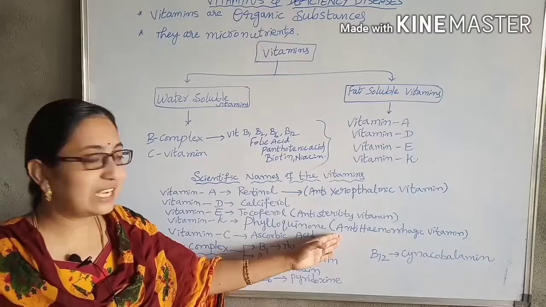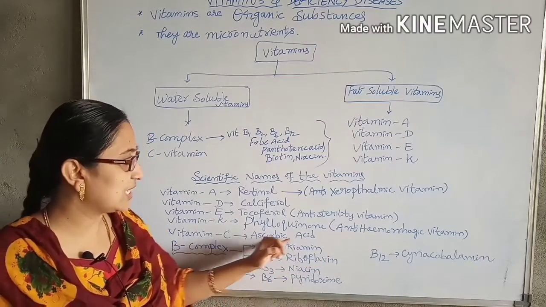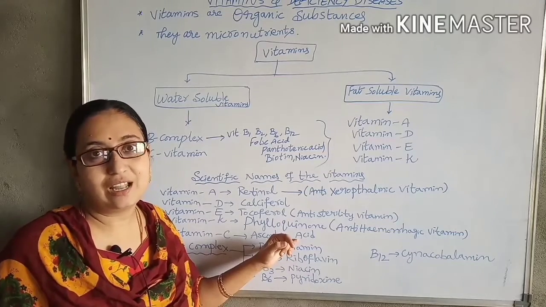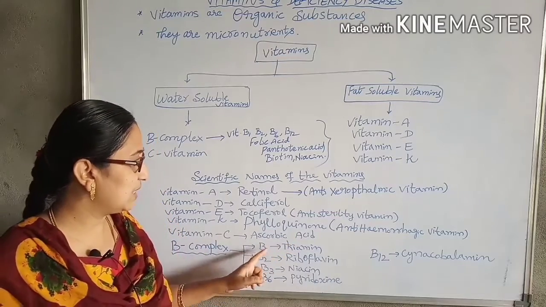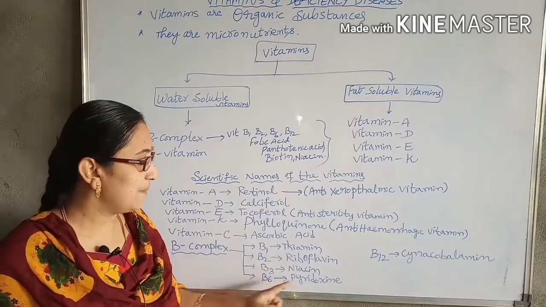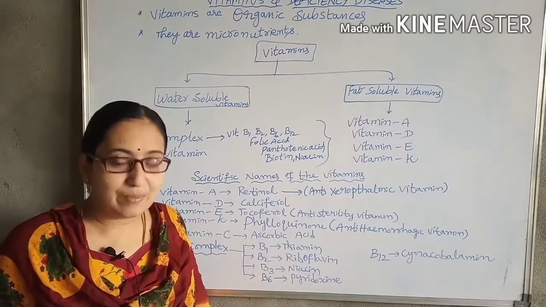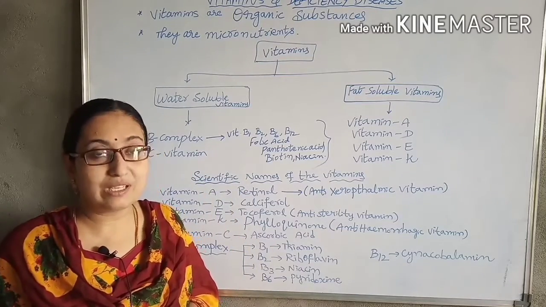Next is vitamin C, ascorbic acid, which, as I just discussed, is richly seen in citrus fruits. Next is B complex: B1 thiamine, B2 riboflavin, B3 niacin, B6 pyridoxine and B12 cyanocobalamin. So this is the brief introduction about the vitamins.